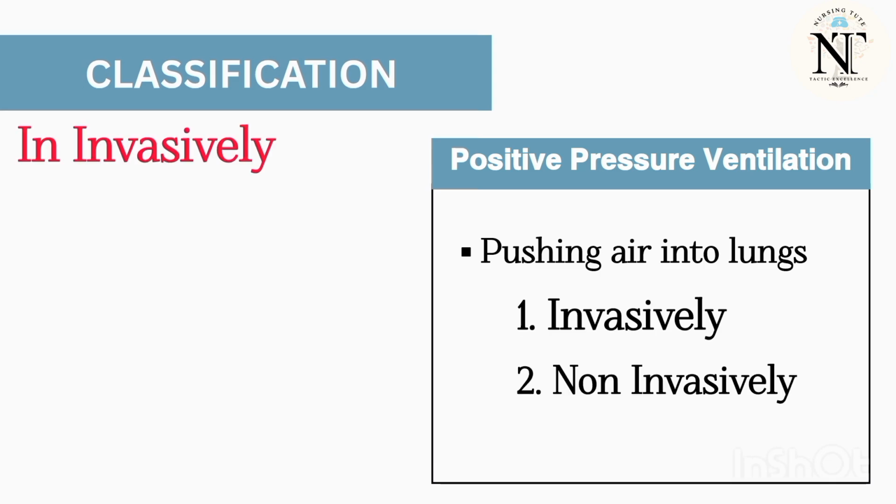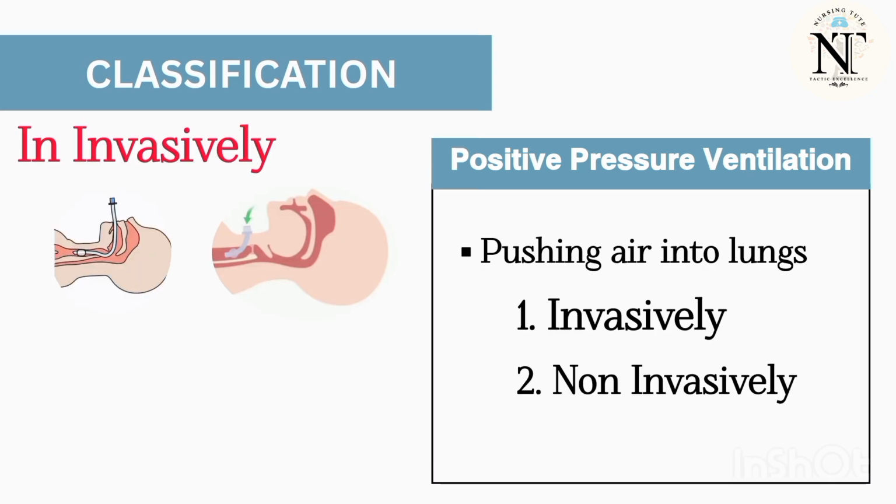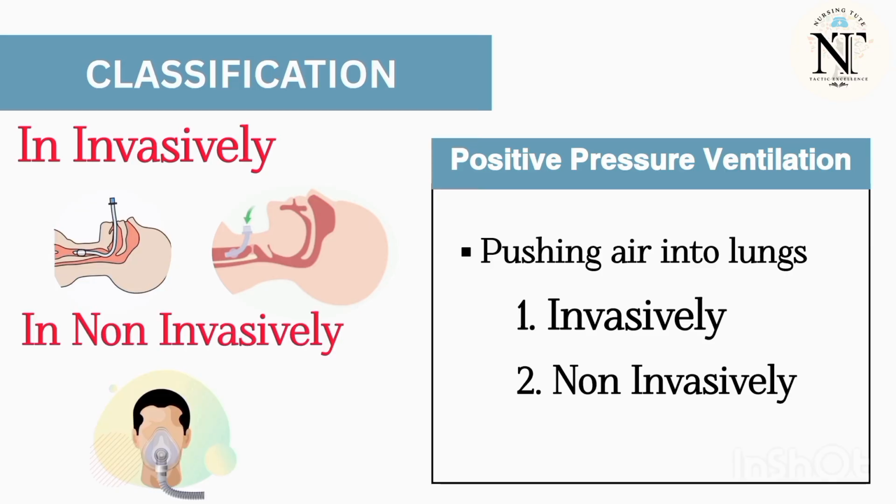In invasive ventilation, we are using an endotracheal tube and tracheostomy tube. In non-invasive ventilation, we are using CPAP and BiPAP. We will review the ET tube, TT tube and CPAP BiPAP in detail in another upcoming video.